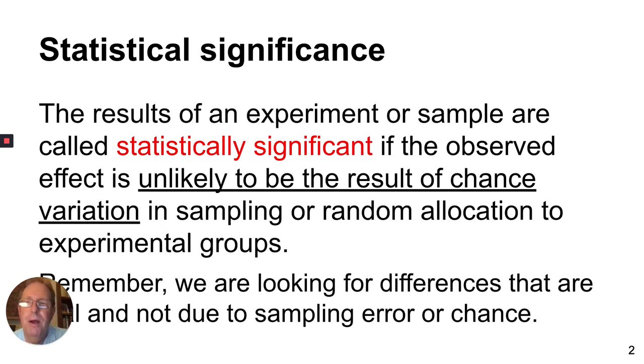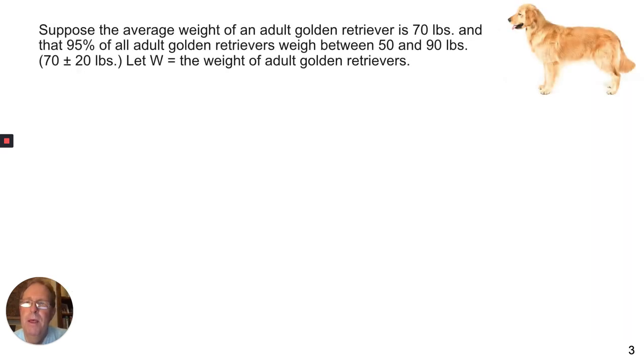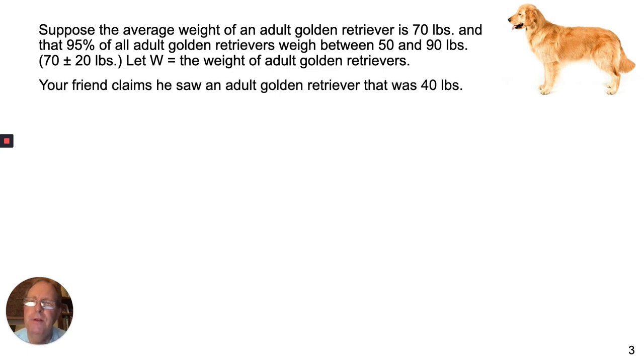That's one example. I want to give you another example here. Suppose the average weight of an adult golden retriever is 70 pounds and that 95% of all adult golden retrievers weigh between 50 and 90 pounds. Let W be the weight of adult golden retrievers. Okay. Your friend claims that he saw an adult golden retriever that was 40 pounds. That sounds unusual. How could you explain that?